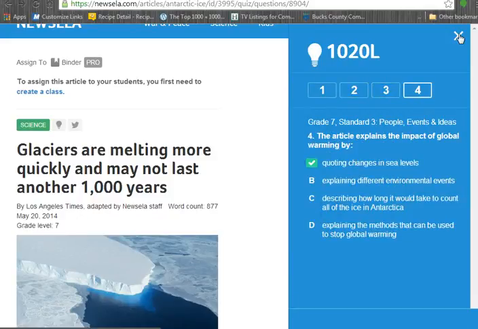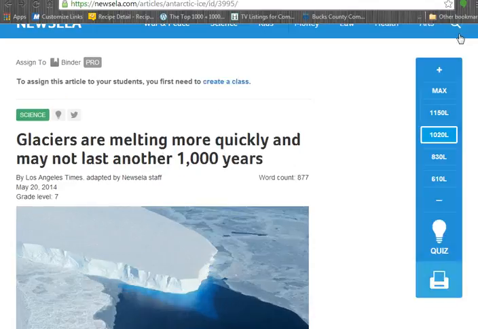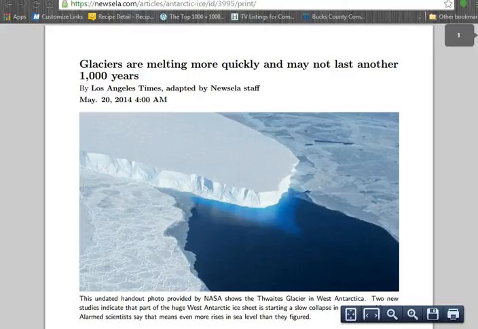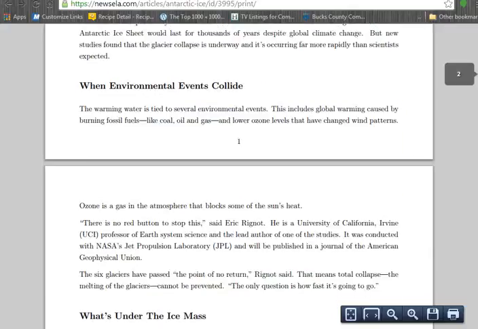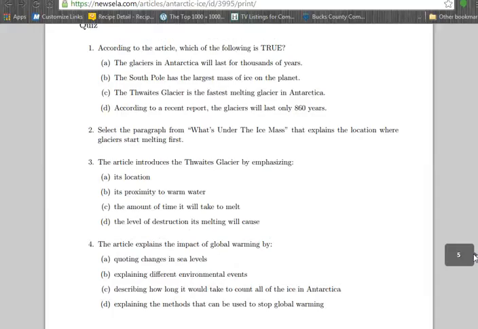If my students wouldn't have access to the quiz right here, all I would have to do is click this print button down at the bottom. And it comes in a nice printer-friendly version. If I scroll all the way to the bottom, you can see my quiz questions are still there for my students.